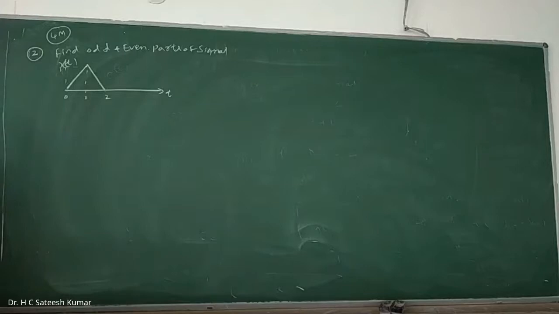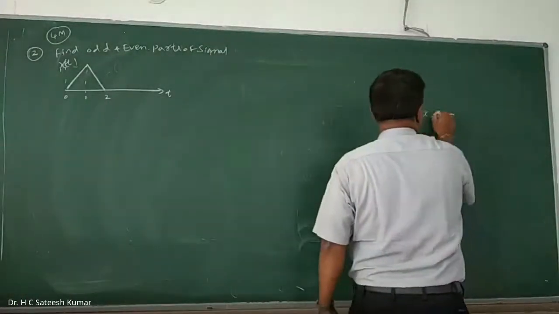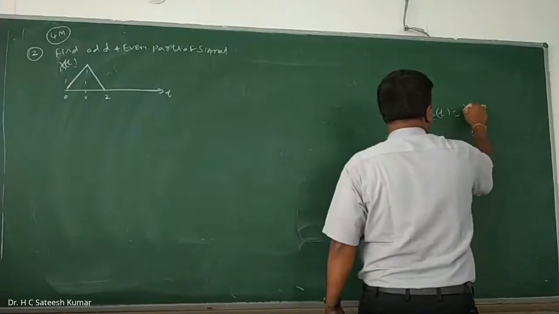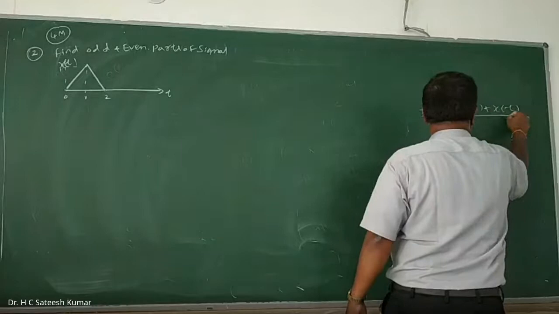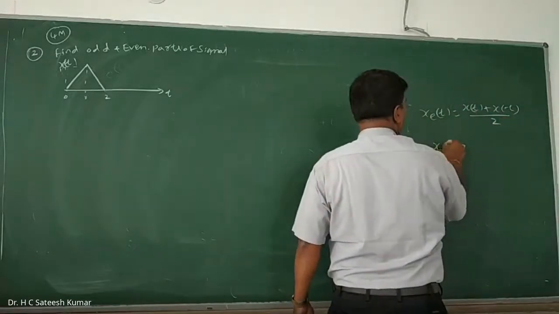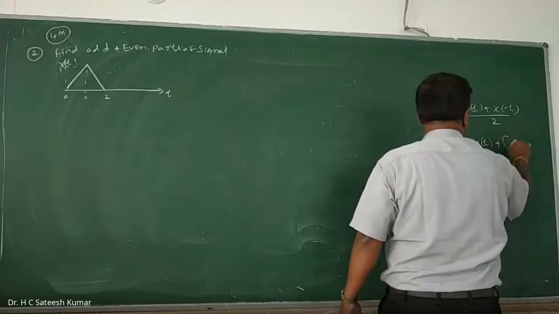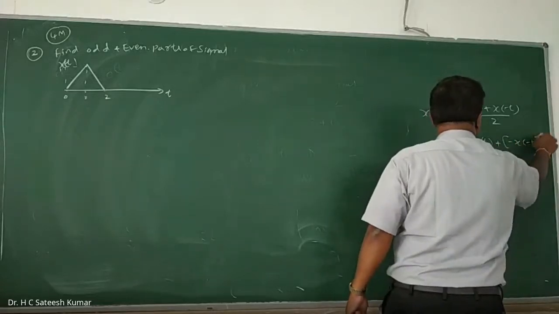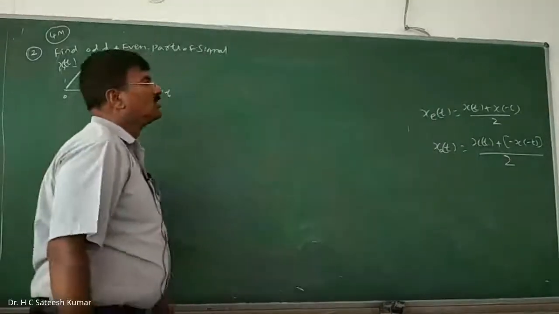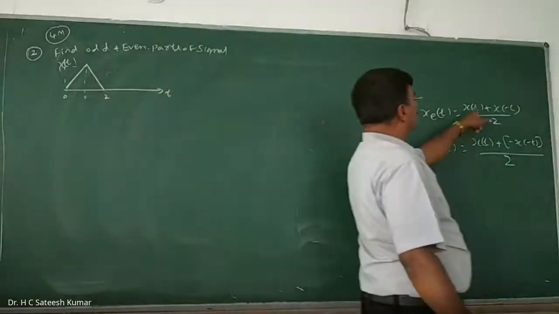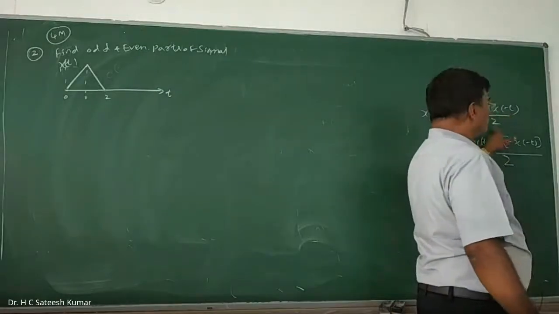Okay. What should I do? We know the formula for even and odd part. xe of t is equal to x of t plus x of minus t divided by 2. And xo of t is equal to x of t plus minus x of minus t divided by 2. Just use that formula. First x of t is given. Find out x of minus t and add them, divided by 2.